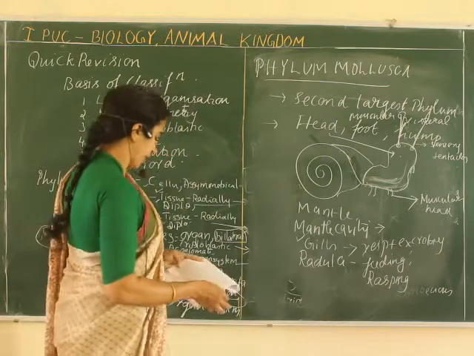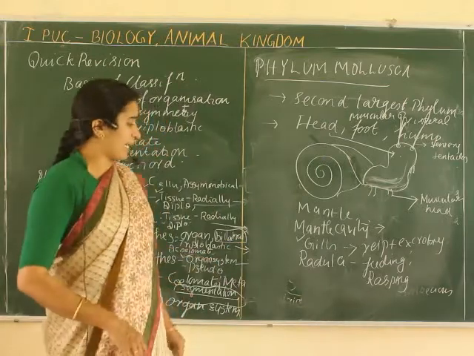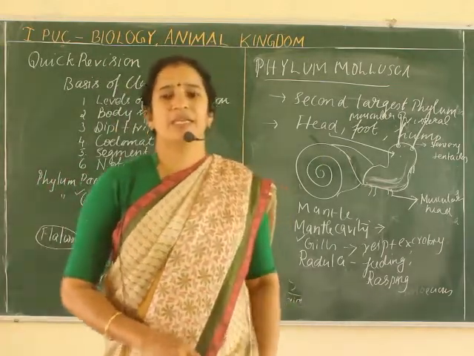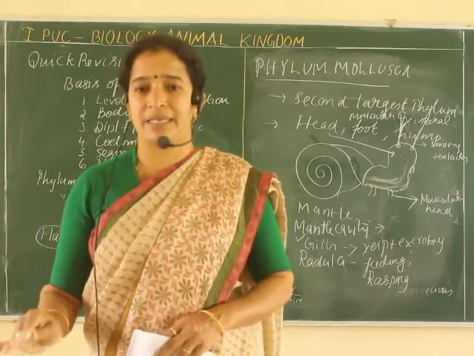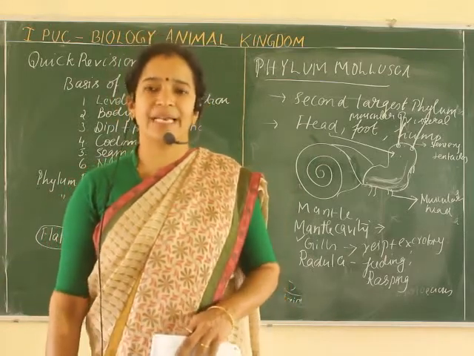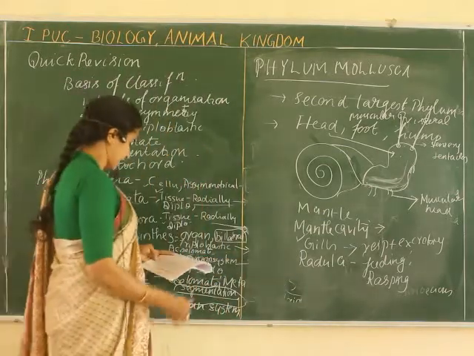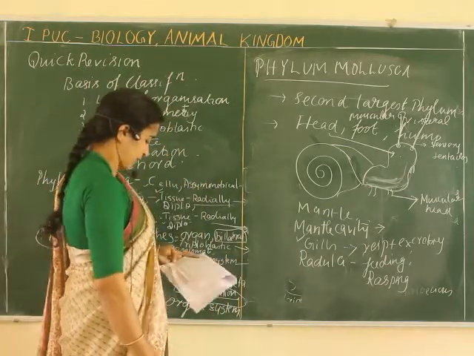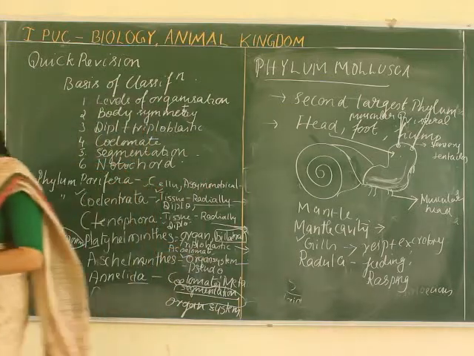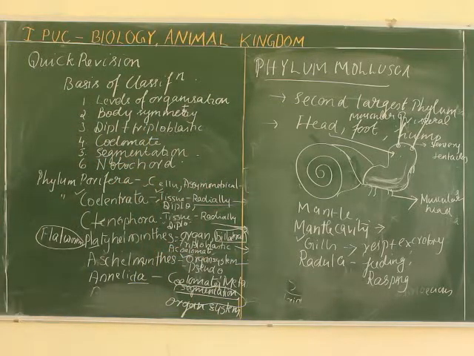Then about their reproduction, they are dioecious. That means sexes are separate. Fertilization, both external and internal fertilization, can take place. Now examples are there. What are the examples for phylum Mollusca?